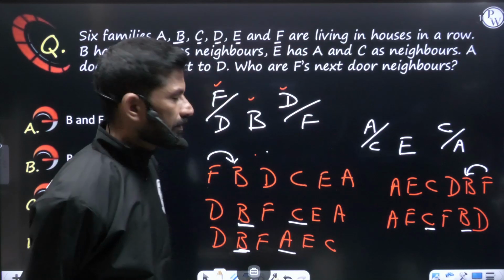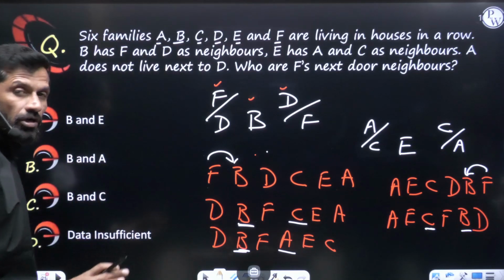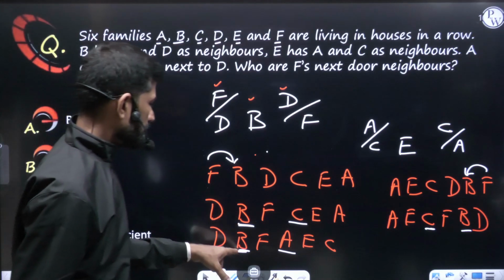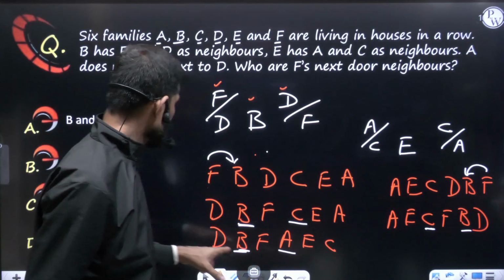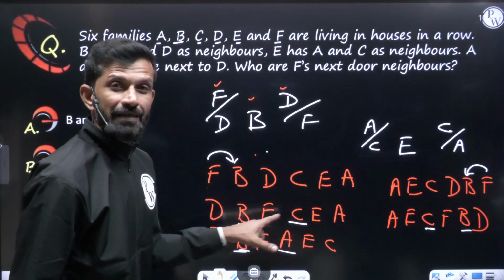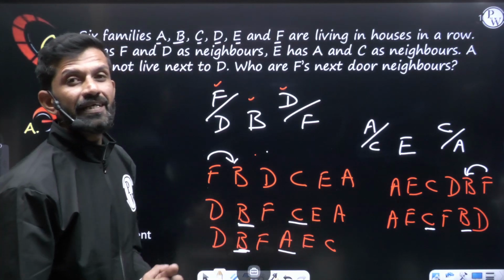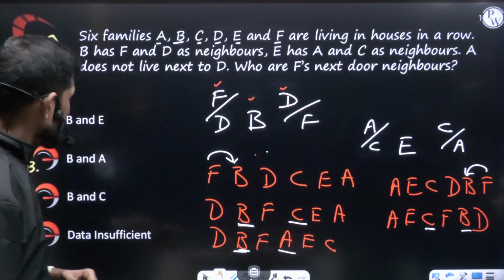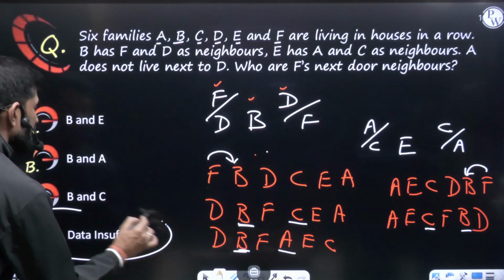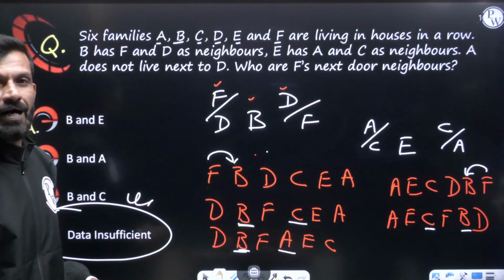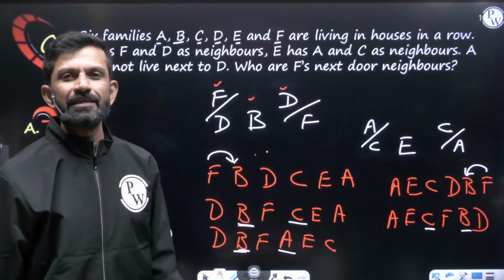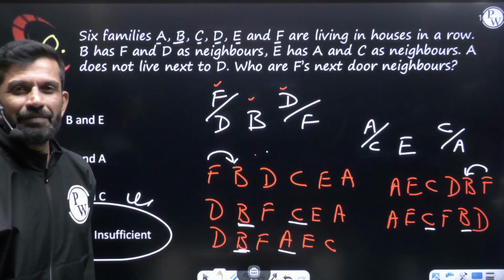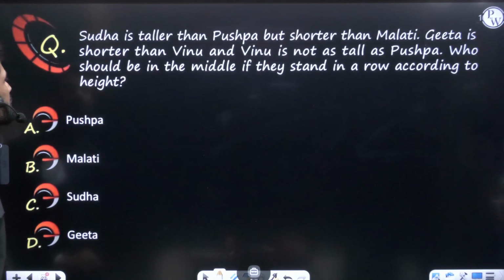So my dear friend, here they have given B and E, which is not the answer. B and A can be the answer. B and A are the next door neighbors according to this arrangement. B and C are also the neighbors according to this arrangement. So my dear friend, data is not sufficient. We cannot say for sure who F's next door neighbor is. So here the answer comes: data insufficient. This is the answer because the arrangement can be any of these. Am I clear? So moving to the next.